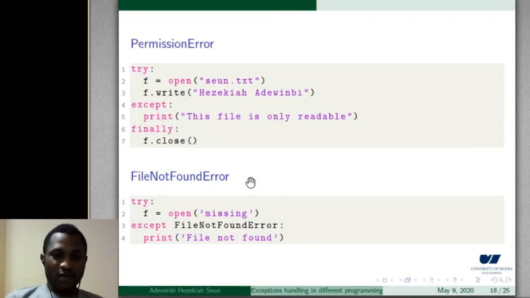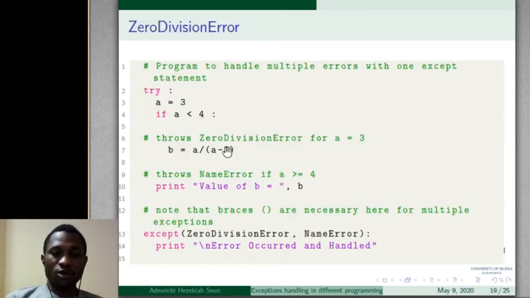So we have FileNotFoundError, the same thing that we saw in Java, trying to open a file that cannot be found. So file not found error. So we handle this using try and except. So here, ZeroDivisionError, the same thing we saw in Java.